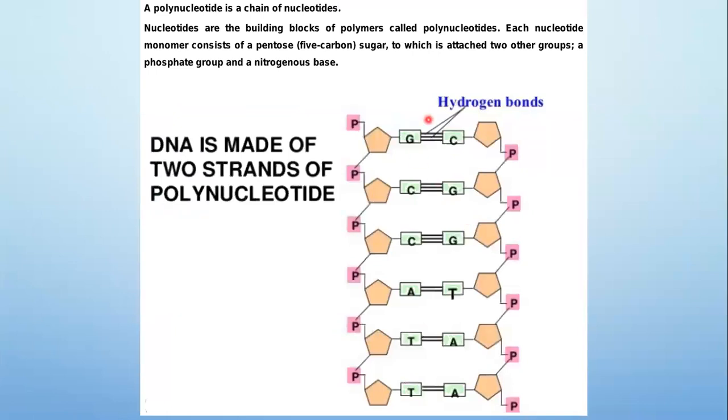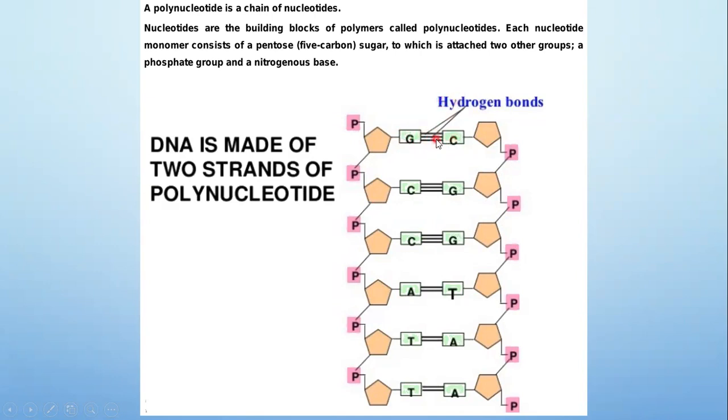We'll discuss these two polynucleotides. This is also an additional slide to show the hydrogen bonds between the nitrogenous bases, along with the sugar and phosphate. Phosphate and sugar form the backbone in both the chains, and in the middle guanine and cytosine are held together by hydrogen bonds.